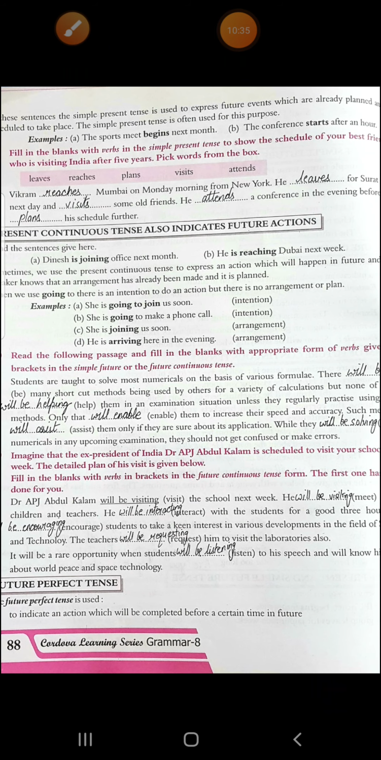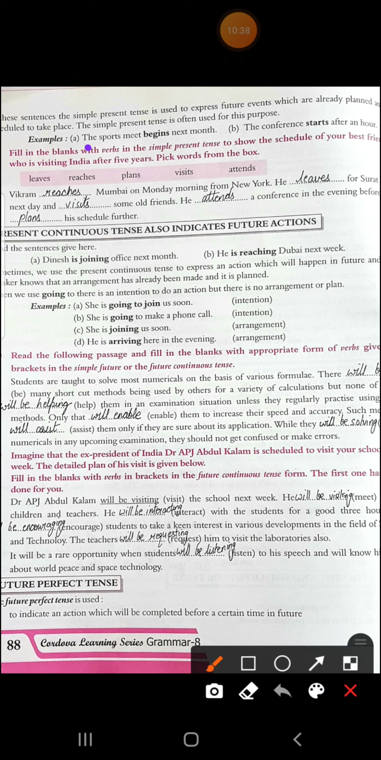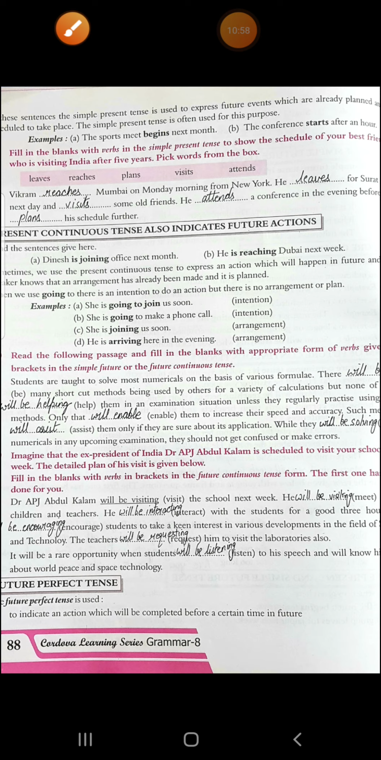Like the example, the sports meet begins next month. The conference starts after an hour. So these are the actions that are going to take place in future. Okay, but you can see we have used simple present tense only. Alright, so understand this, that sometimes simple present tense is used to show some action that is going to happen in future.